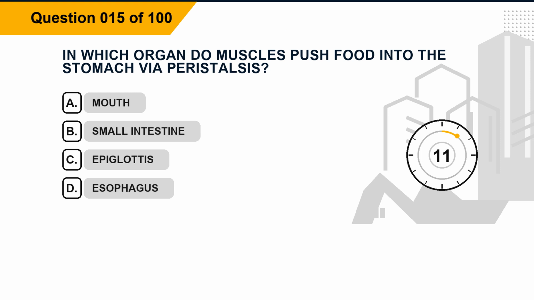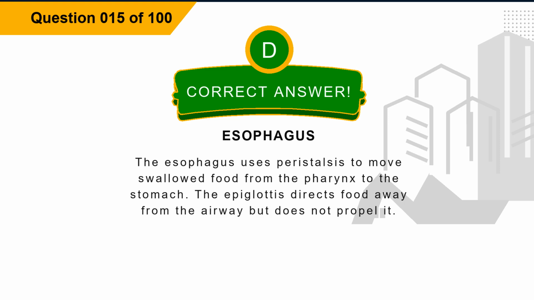Question 15. In which organ do muscles push food into the stomach via peristalsis? Option A, mouth. Option B, small intestine. Option C, epiglottis. Option D, esophagus. The correct answer is option D, esophagus. Explanation: the esophagus uses peristalsis to move swallowed food from the pharynx to the stomach. The epiglottis directs food away from the airway but does not propel it.